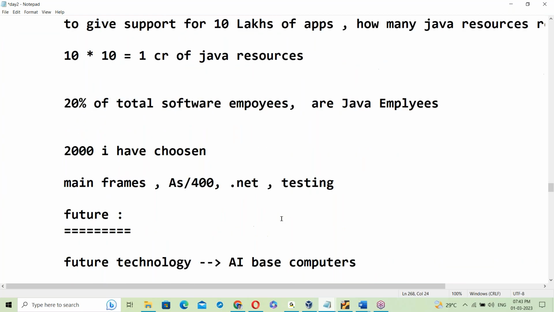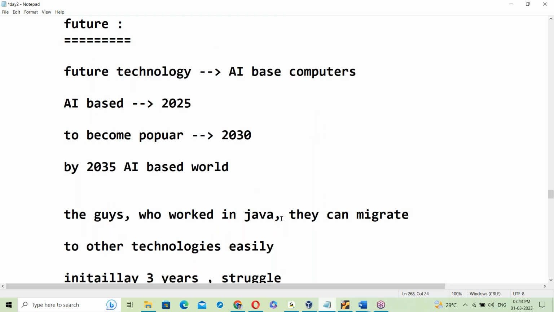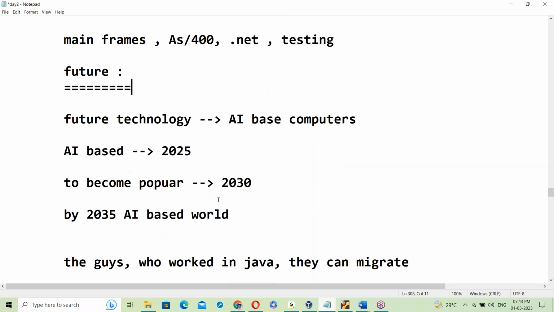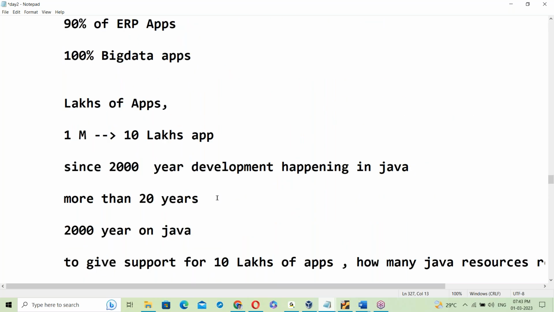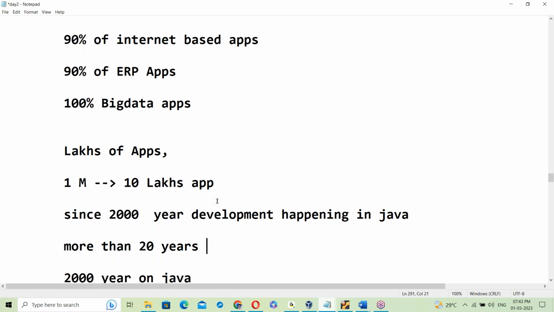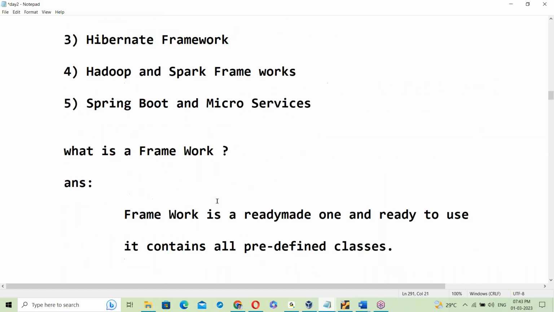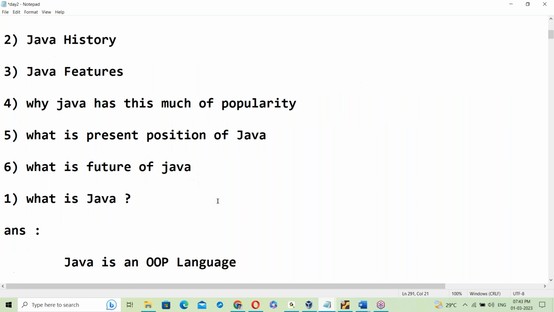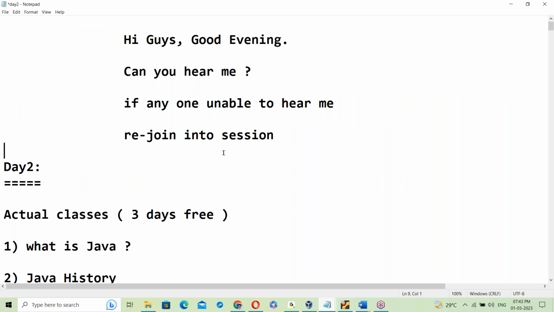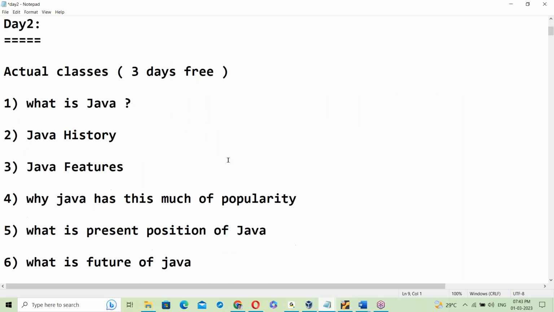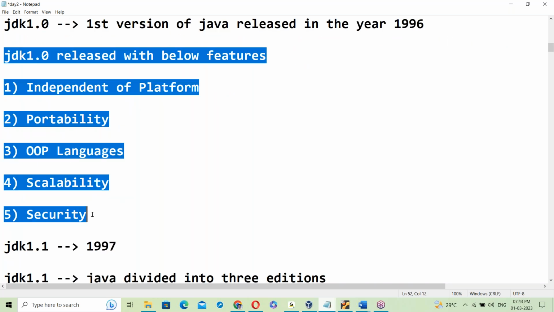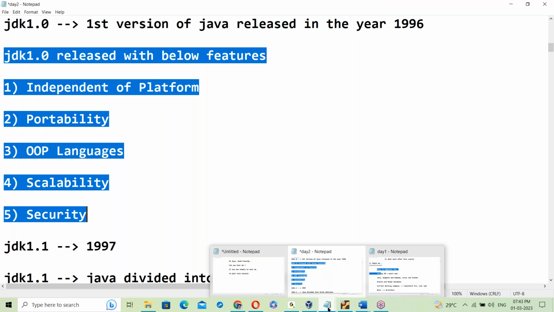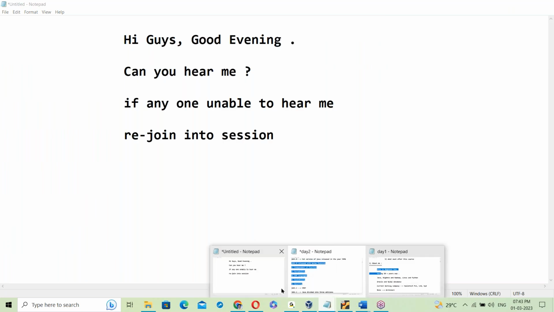So yesterday we discussed the complete Java overview, the Java history, the present position and the future. That was yesterday's session, not today. Today's topic: let us start with features.